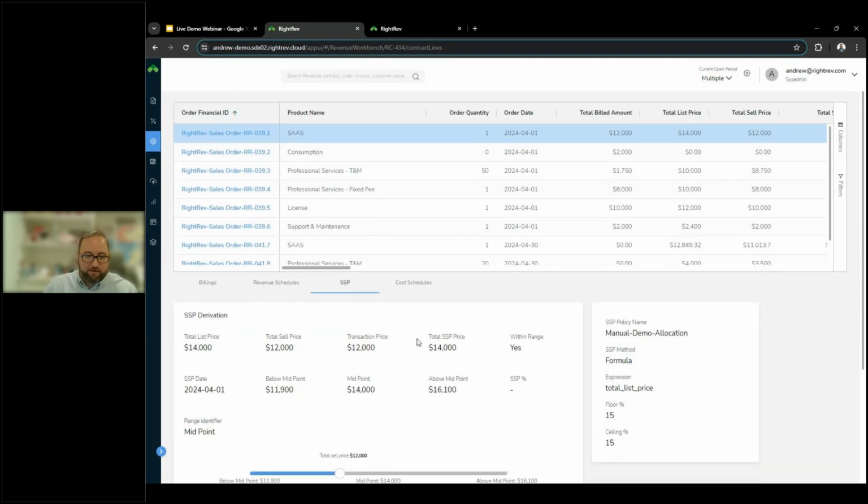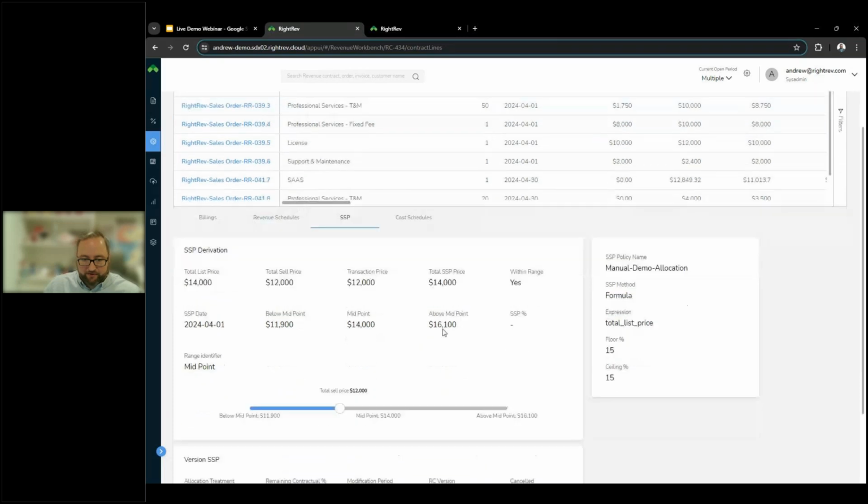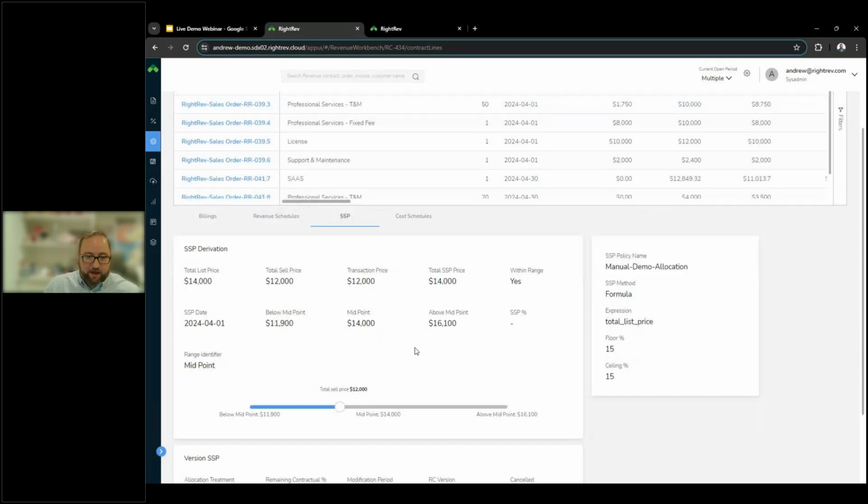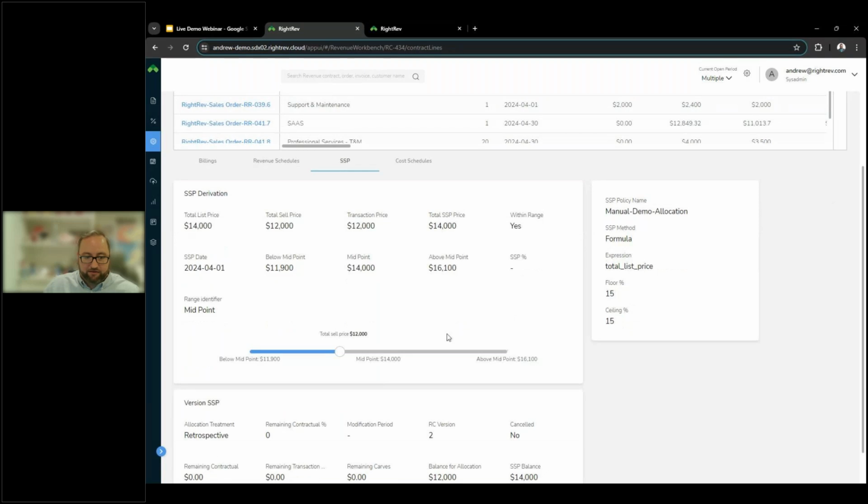In addition to all of that, we also track SSP on the line item level. So we are doing allocations based on specific SSP policies in place. This is just one of the many areas you can come to see which SSP policy is actually being applied to each individual line item and what that SSP price is being calculated as, and the allocations that are taking place because of that.